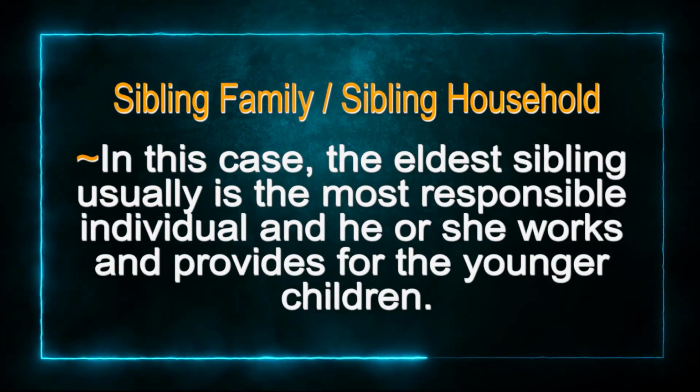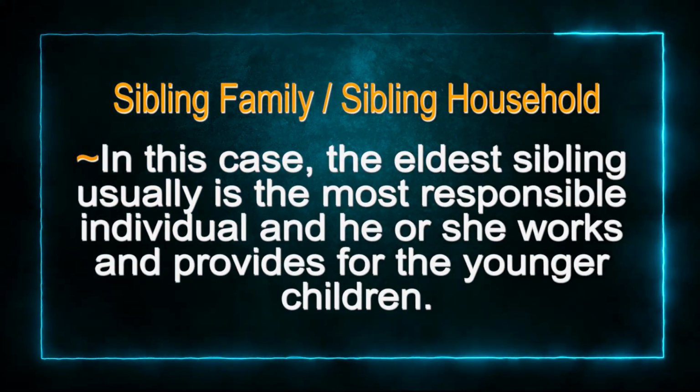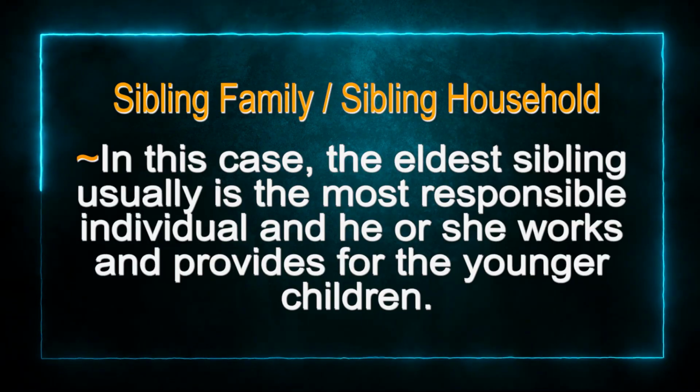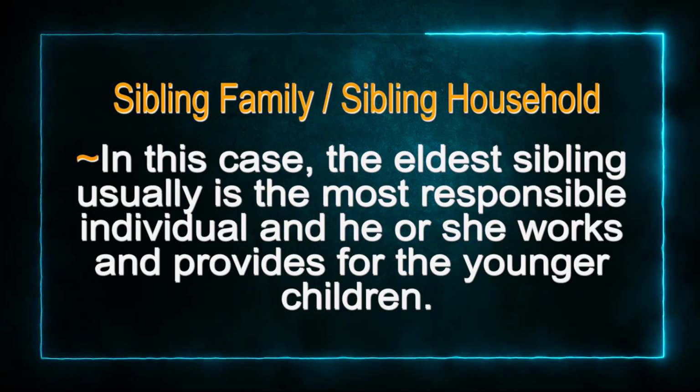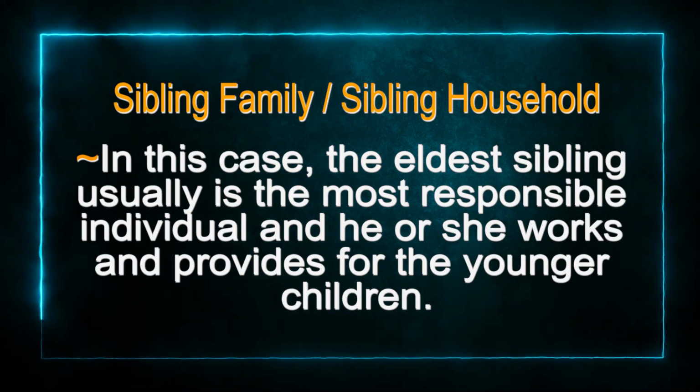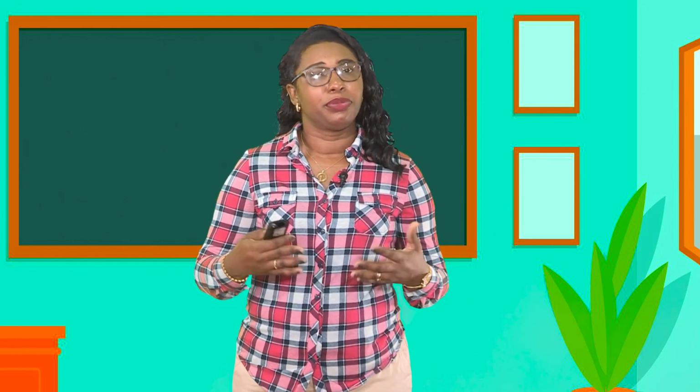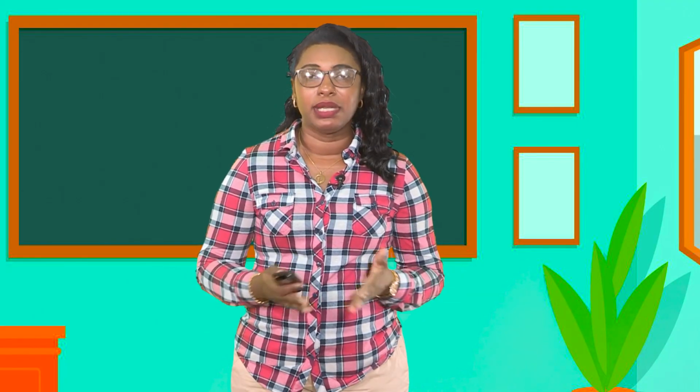In this case, the eldest sibling usually is the most responsible individual, and he or she works and provides for the younger children. So in the sibling family, the responsibility of raising the family and providing for the family is solely on the eldest sibling, or it generally becomes the responsibility of the siblings among themselves.